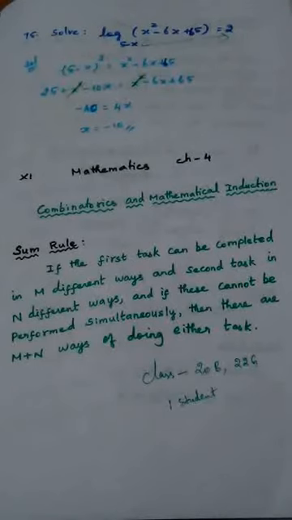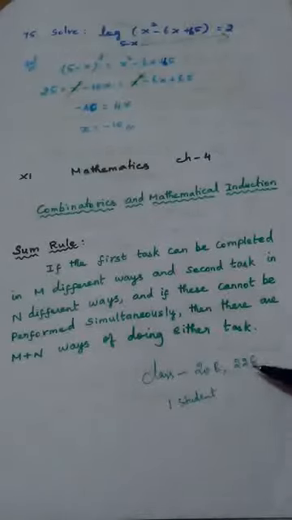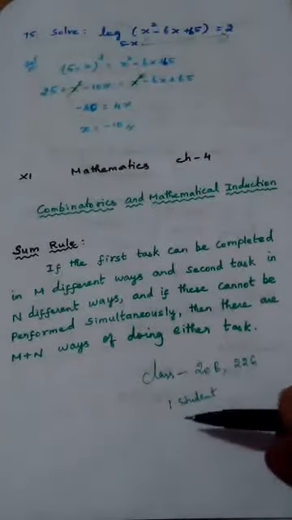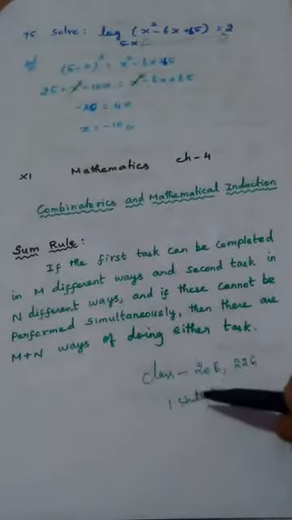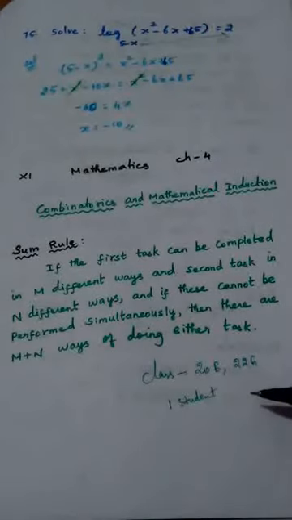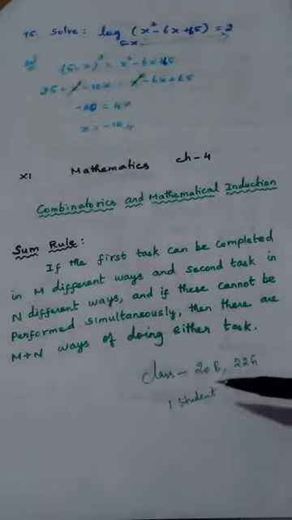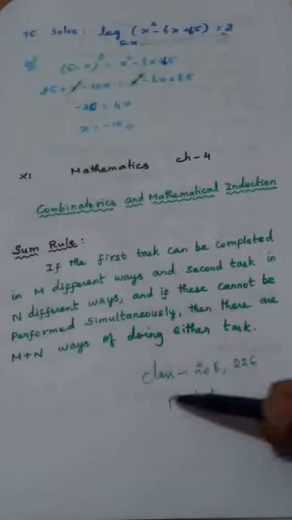Just listen carefully. A class is having 42 students, out of which 20 are boys and 22 are girls. One student has to be selected for a competition from this class. So how many ways are there for the teacher to do this selection?